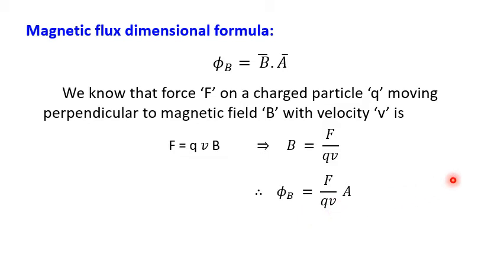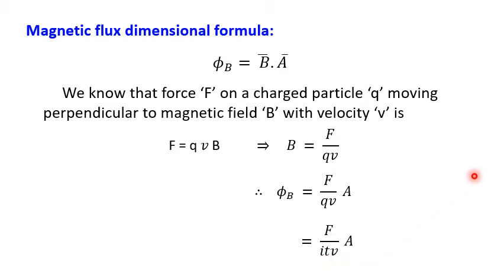For that, current is nothing but rate of flow of charge, or simply Q by T, time, is nothing but current, so we have to convert the charge into current into time. So current equals charge by time, so charge equals current into time. Now if you substitute, all physical quantity dimensions we know. F and A I already mentioned, I is the current dimension, T is the time dimension, capital T, and V, velocity, is nothing but LT power minus 1.